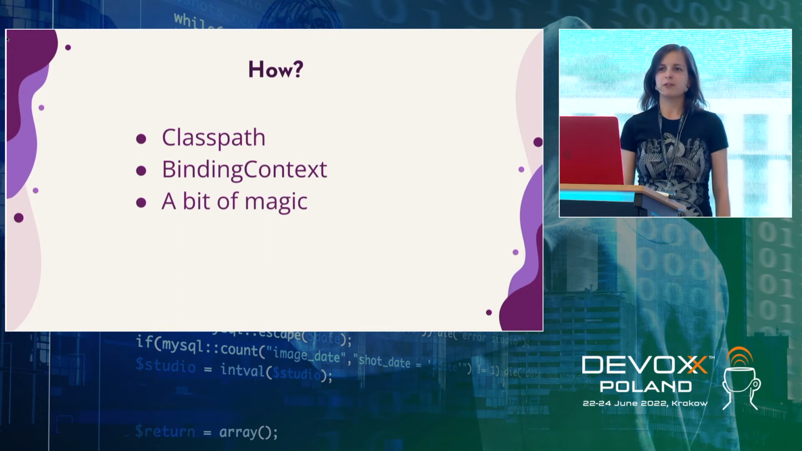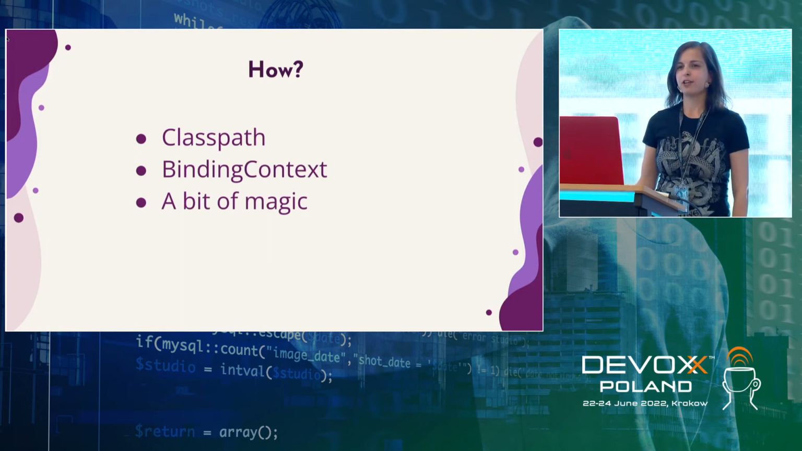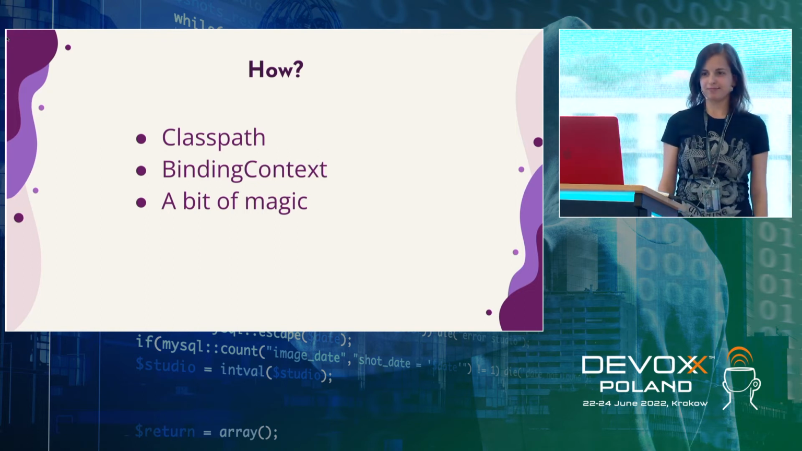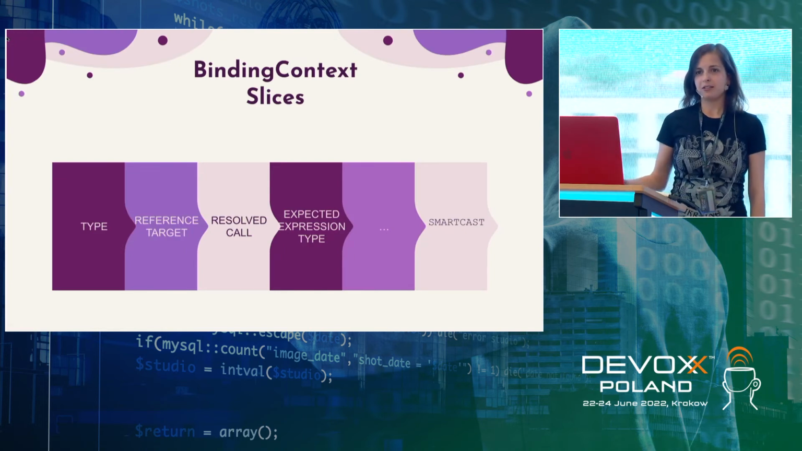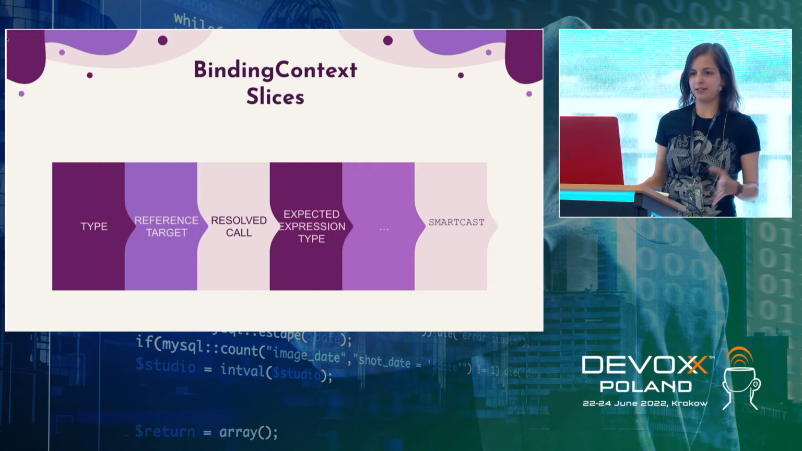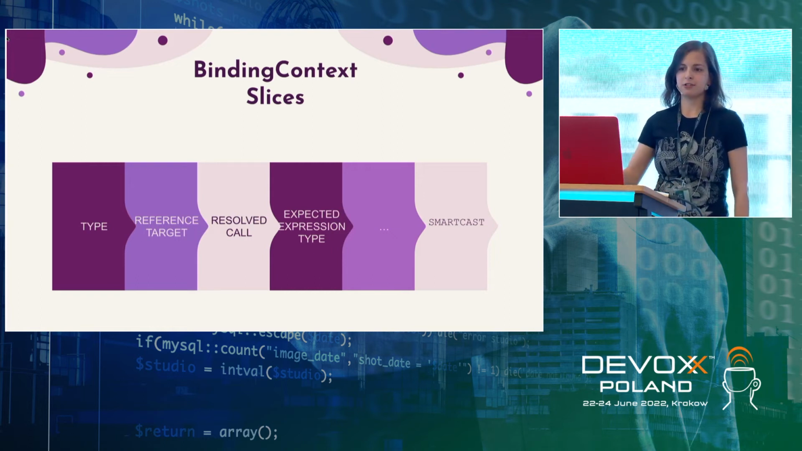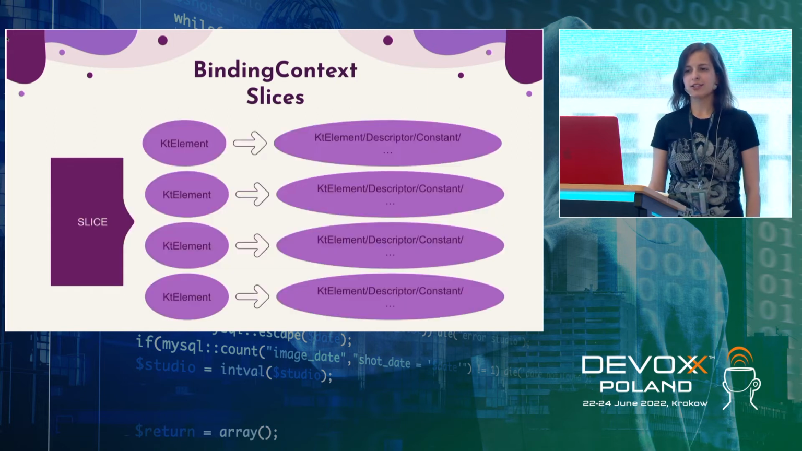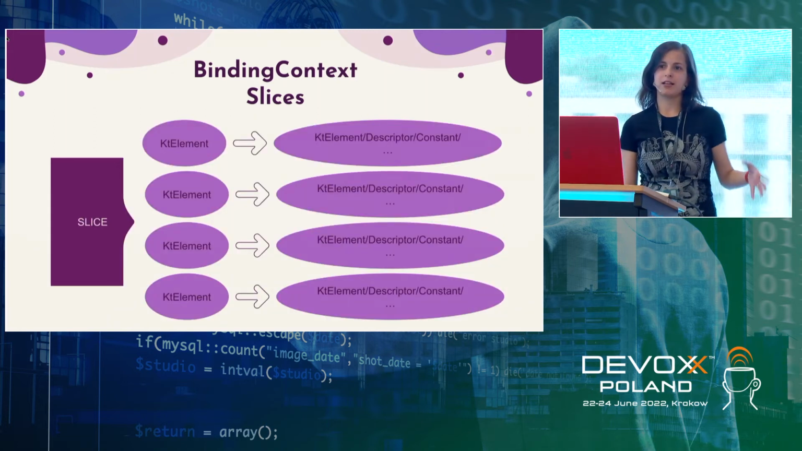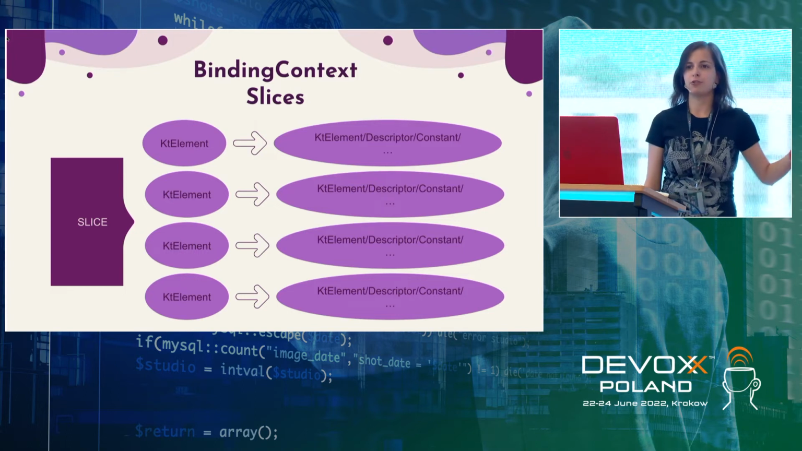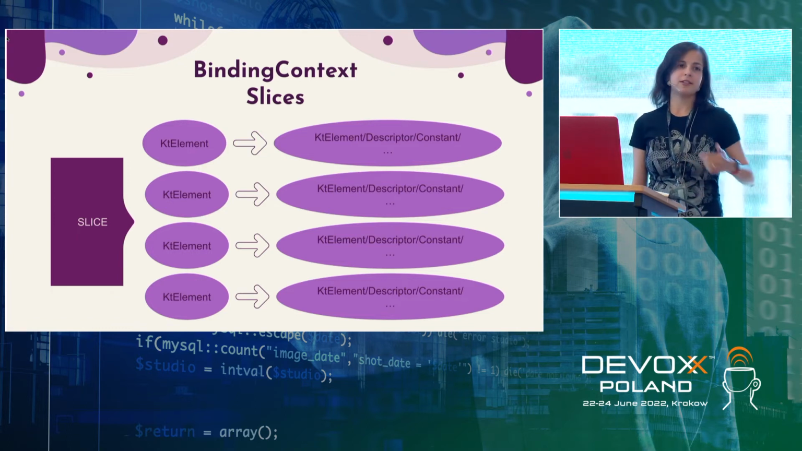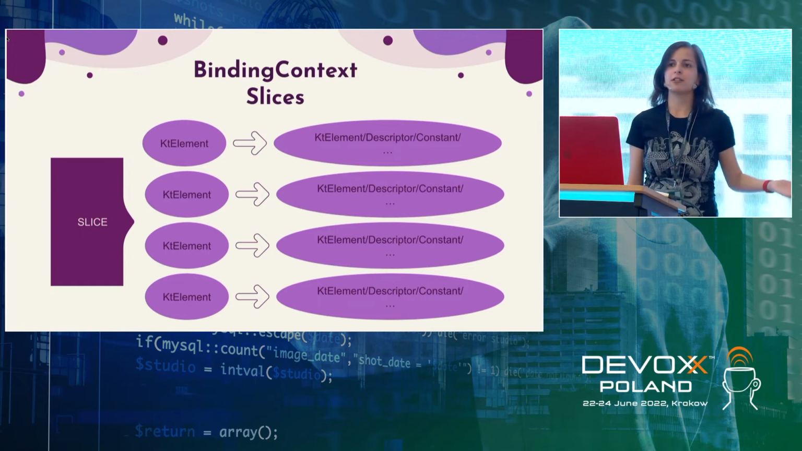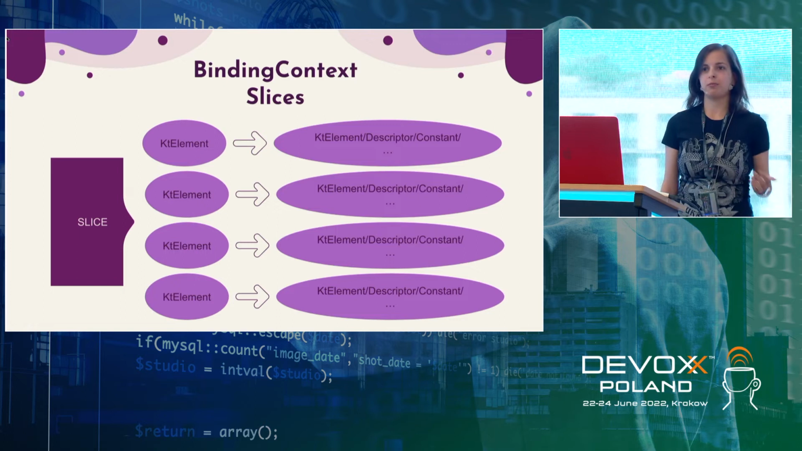And we need a bit of magic because, as you might notice, working with the Kotlin compiler sometimes could not be easy. So we need some kind of magic. What is binding context? Binding context is a structure that contains some slices. Slices like type, reference target, resolved calls, and so on. And each slice is actually a map. A map that contains some KT element, a node from your abstract syntax tree. And the value could be another KT element, so it just tells you that this references this. It could be a descriptor, some additional information, or even a constant, because you can actually resolve some compile time constants using binding context.